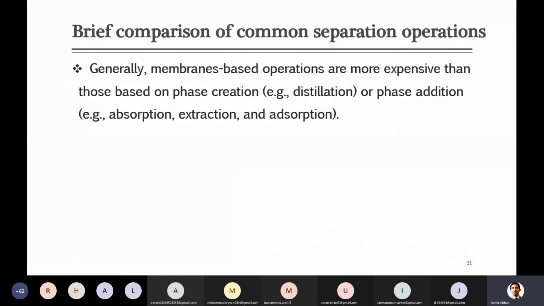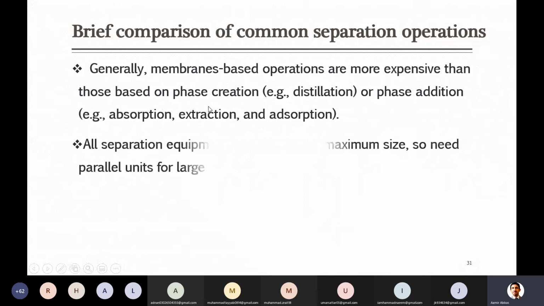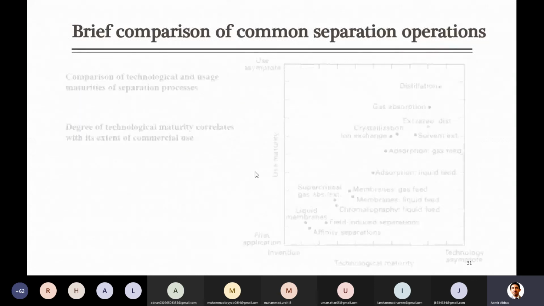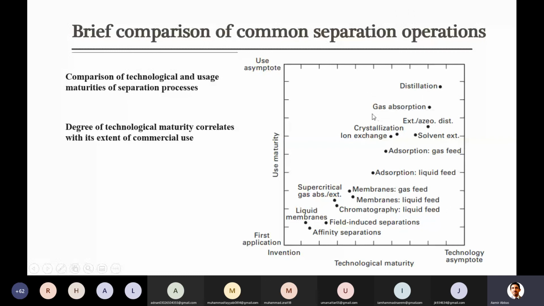Generally, membrane-based separations are more expensive, as I was just telling you, than those based on phase creation or phase addition techniques. All these separation equipment are limited to a maximum size, so there is a need for parallel units. Any of these technologies you look at will have a maximum equipment size.